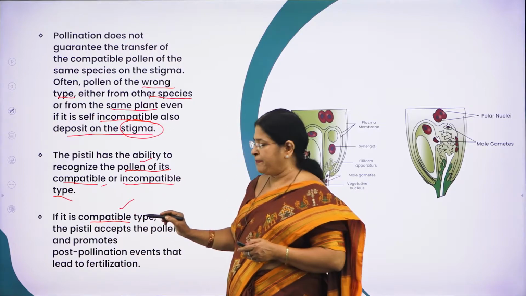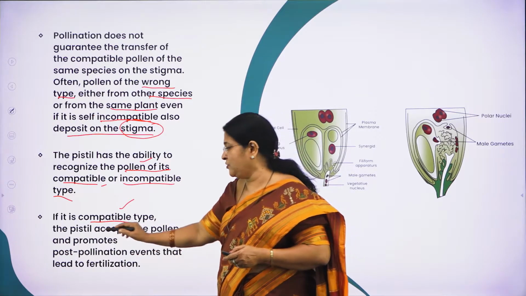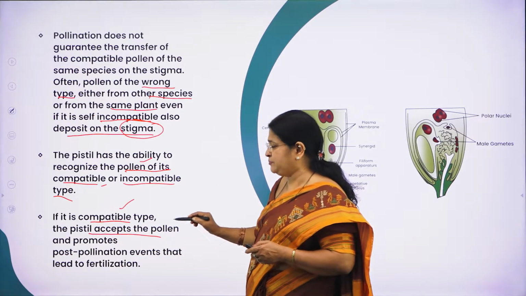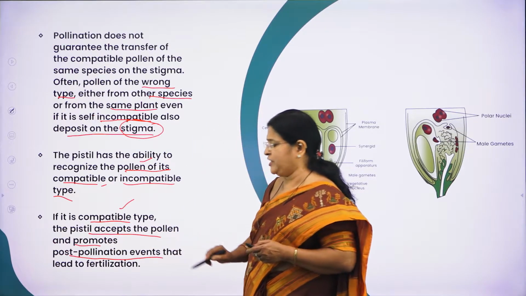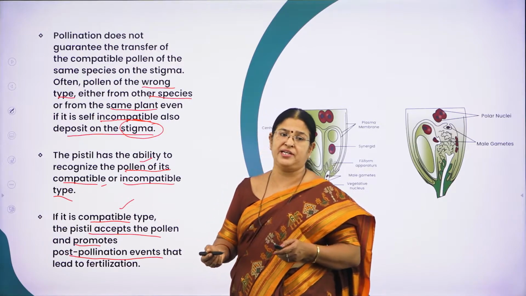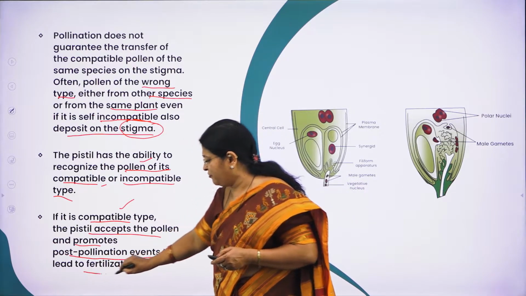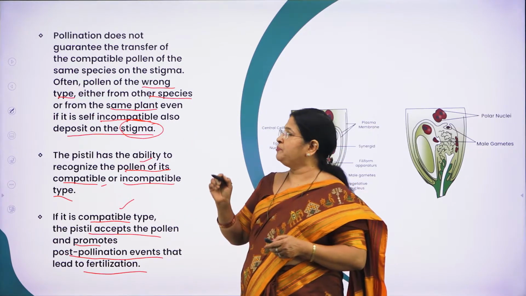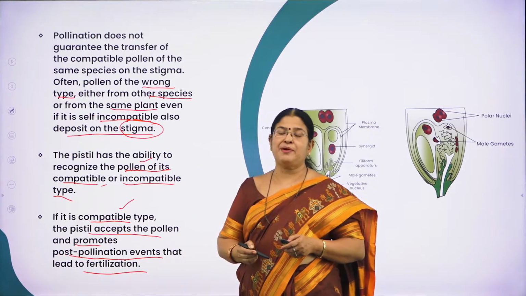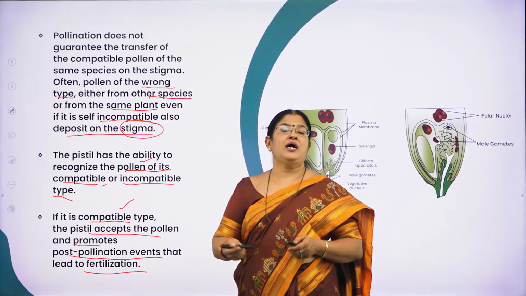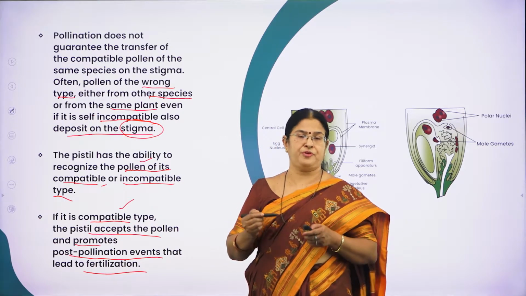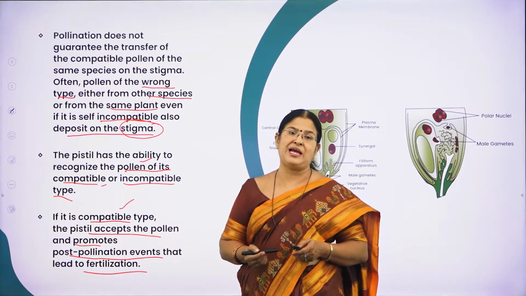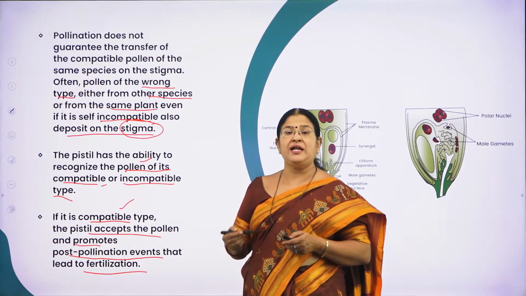If it is the incompatible type, then what will the pistil do? The pistil will accept the compatible pollen and promote post-pollination events. What are the post-pollination events? A very important event is fertilization. That is, the pollen grain should land on the stigmatic surface, germinate, undergo pollen germination, followed by the formation of a pollen tube carrying the 2 male gametes and reaching the ovule, leading to what?